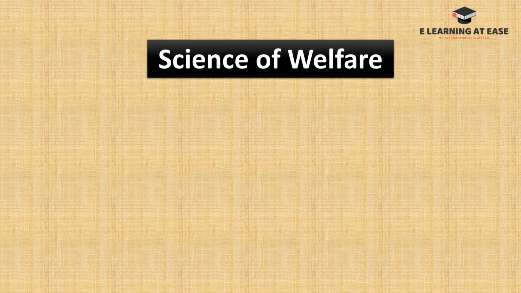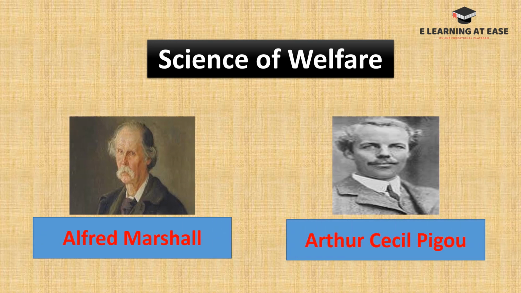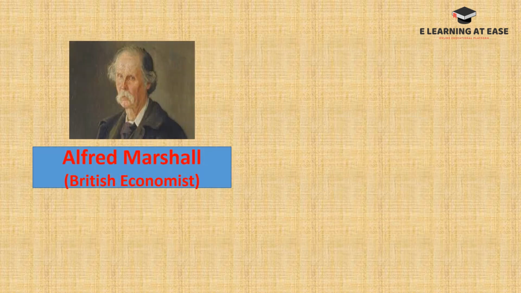Now we are going to see the second group, the science of welfare. In this group, there are two famous economists. The first one is Alfred Marshall and the second one is A.C. Pigou. Now we will see the definition of Alfred Marshall.